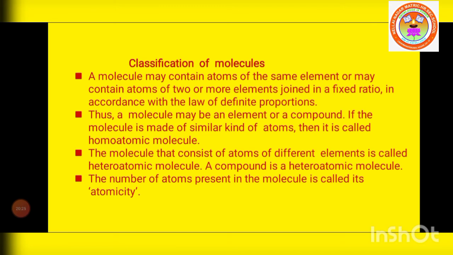Then, classification of molecules. Already we know that a molecule means two or more atoms chemically combined through a strong bond. They are called a molecule. A molecule may contain atoms of the same element, or atoms of two or more elements joined in a fixed ratio. Already we know the law learned in 9th standard itself: the law of definite proportion.